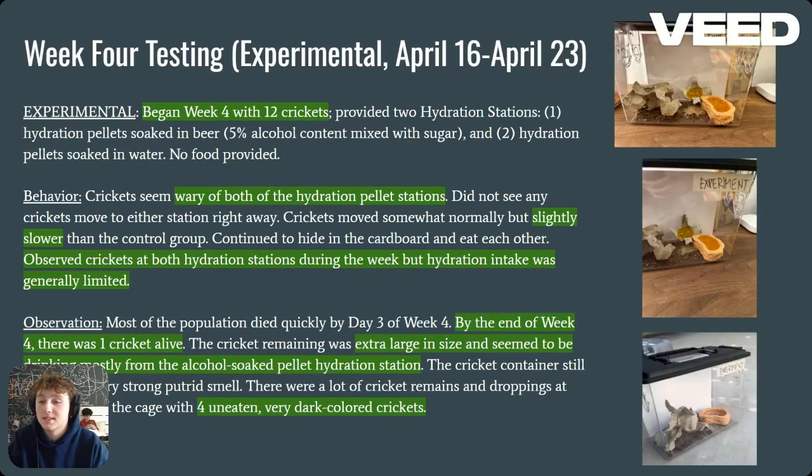So we have week four testing, experimental. This week we began with 12 crickets. They were really wary of the hydration pellets, like they had been poisoned with alcohol poisoning. They were slightly slower, and the crickets stayed away from the hydration station. By the end of week four, there was only one cricket alive. He was extra large in size and seemed to be kind of aggressive, drinking only out of the alcohol-soaked pellet hydration station, and there were four uneaten bodies, and they were very dark.